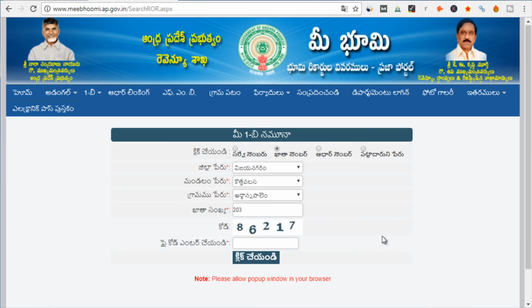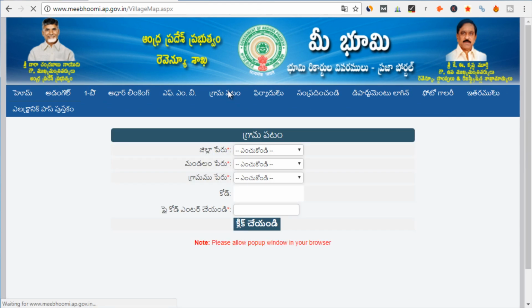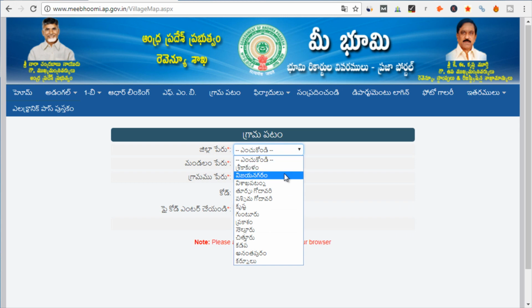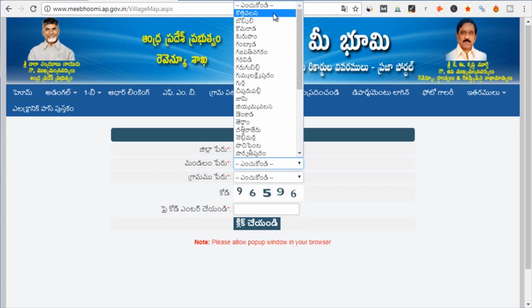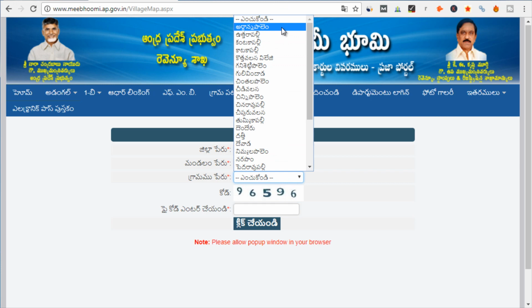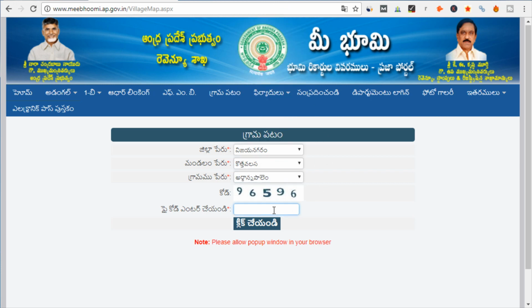Now let's see how you can generate a village map also. So to get a village map, you will click here, and then let me select randomly if we can generate a village map. Let's see how the village map looks like. Then let's again enter the CAPTCHA code here, and then let me click here. Let's see the kind of village map that is generated.